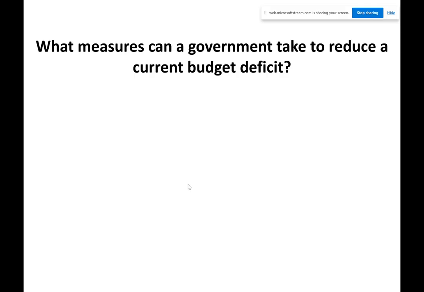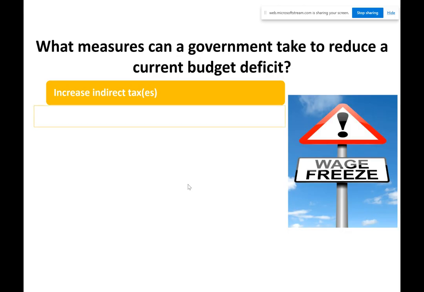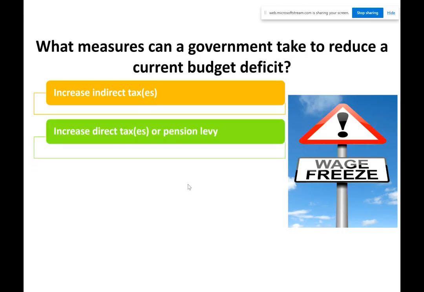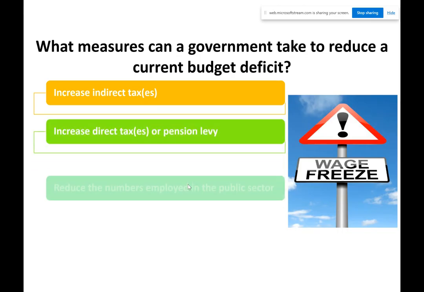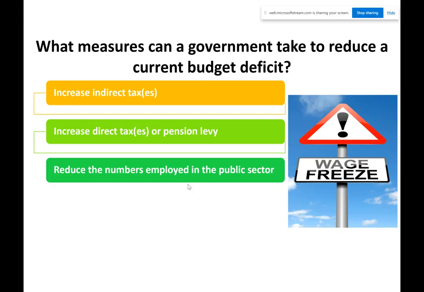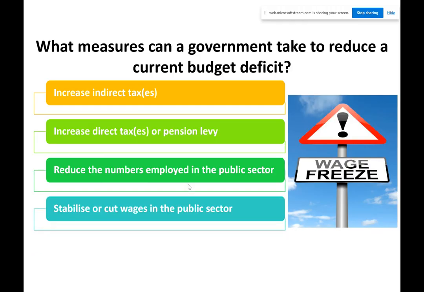Now, if I was in class, I would pause here, and you'd all have time to go off and think about it. So let's just melt through it. They would increase taxes. Increased taxes mean people have to pay more taxes, which means your deficit is going to fall. Direct taxes, so there's direct tax and indirect taxes. Reduce numbers employed in the public sector, so they could just fire some teachers, fire some guards, fire some nurses, and they wouldn't have to pay them. So yeah, saving money.